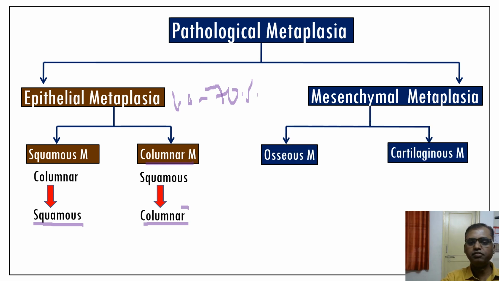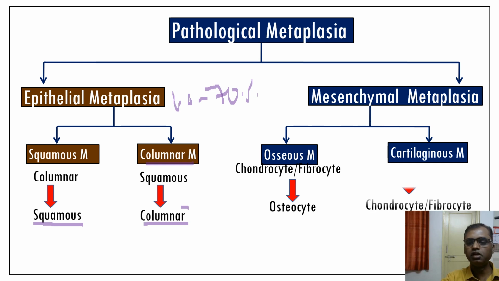Mesenchymal metaplasia is again divided into osseous metaplasia and cartilaginous metaplasia. So what is osseous metaplasia? The normal chondrocyte or normal fibrocyte changing into the abnormal osteocyte is known as osseous metaplasia. What is cartilaginous metaplasia? Just the opposite of osseous metaplasia, that is, normal osteocytes converted into either chondrocytes or fibrocytes. This is the definition of cartilaginous metaplasia. Here I am giving two examples of osseous metaplasia and cartilaginous metaplasia.